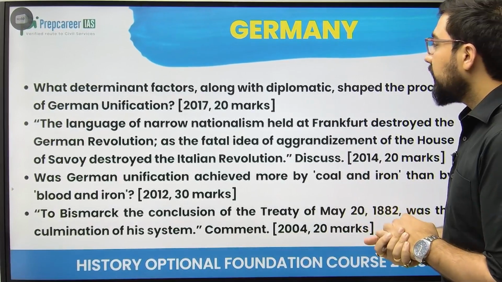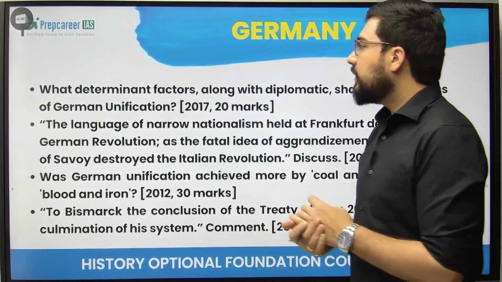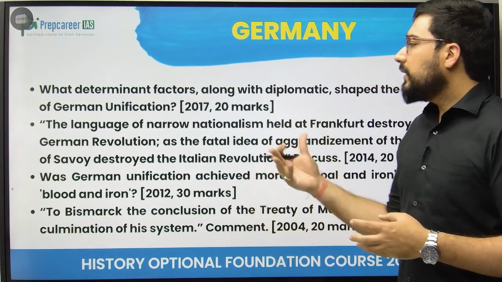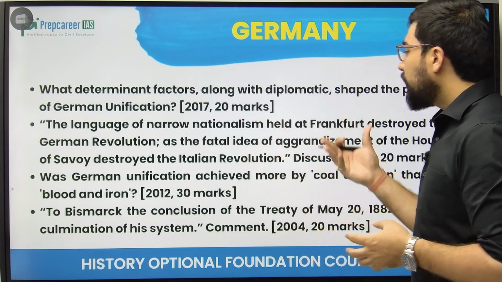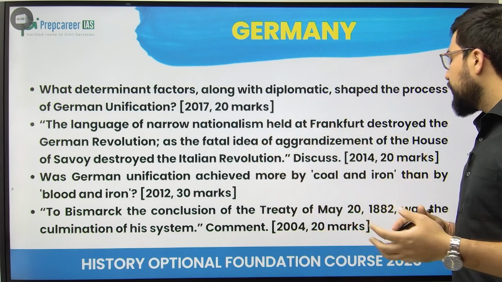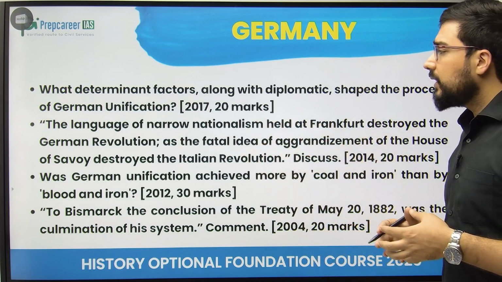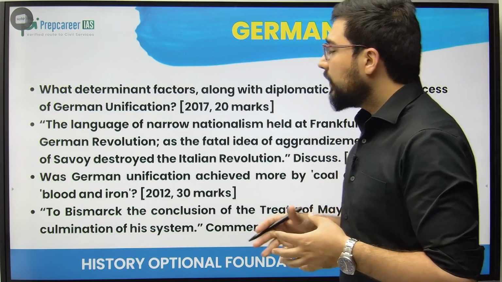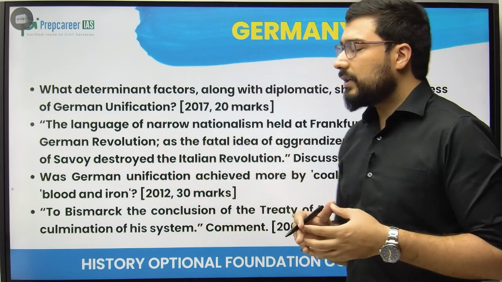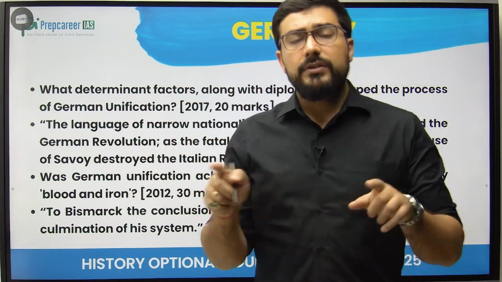Then what factors helped in the process of German unification, including the diplomatic factors. Then 1848, a question also comes on that: how the language of narrow nationalism held at Frankfurt, where the constitution was drafted but it was rejected by the Prussian king, as well as the fatal idea of aggrandizement under Charles Albert of the House of Savoy destroyed the Italian unification. So in 1848, how the unification failed in both the countries.